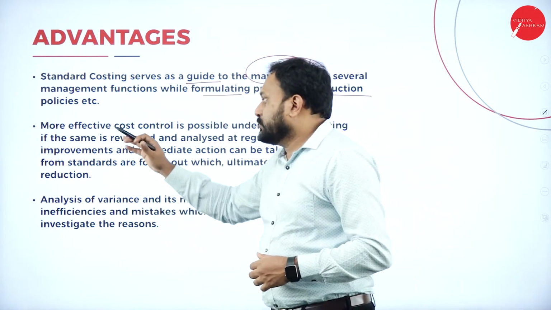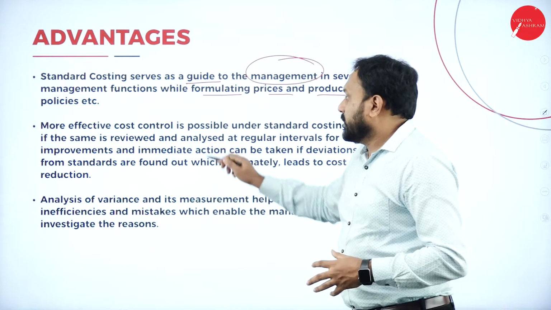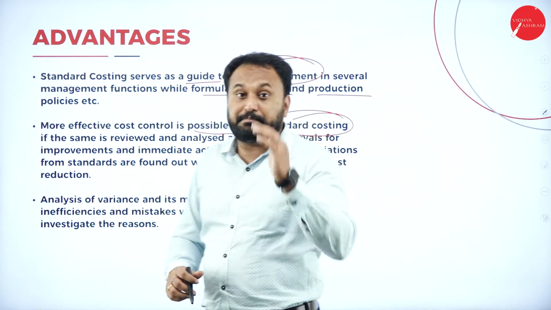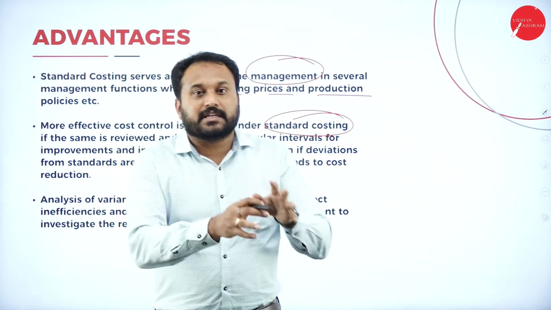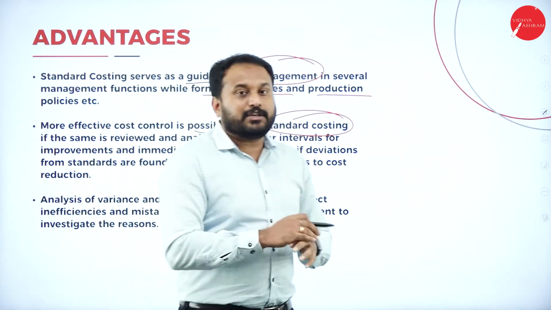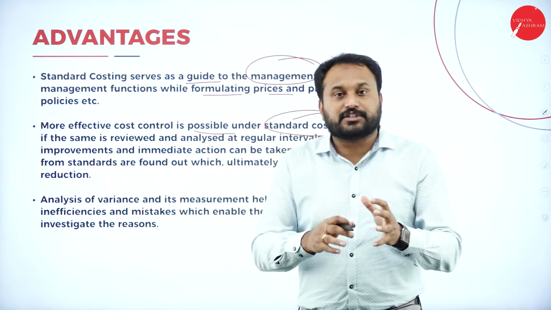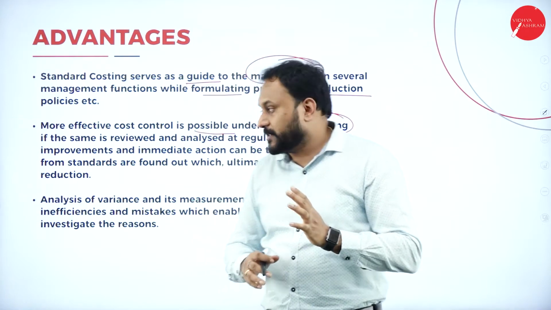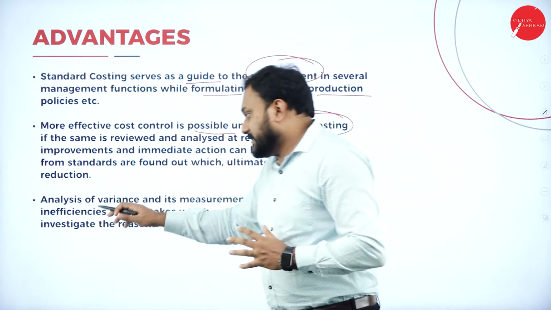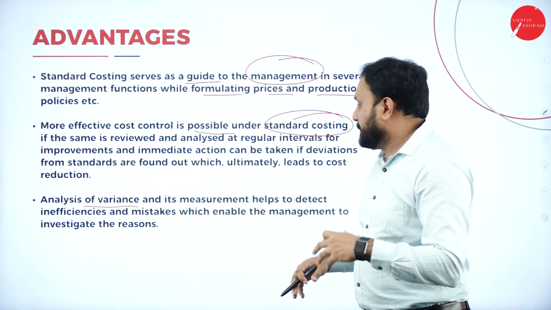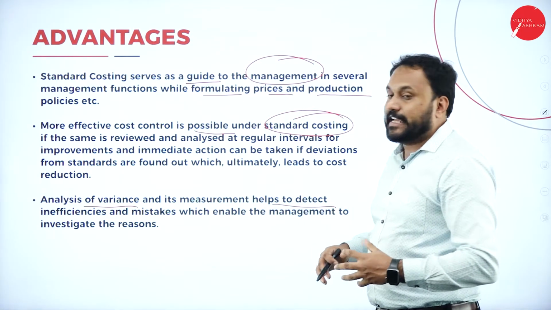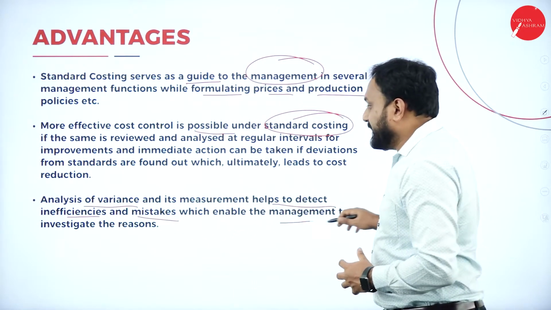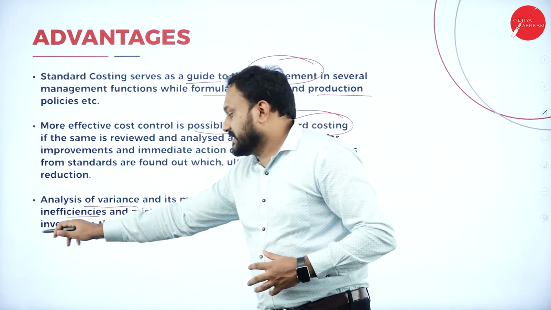Next here we have, more effective cost control is possible under standard costing. Now through standard costing we can actually minimize wastage. Through standard costing we can make optimum utilization of each and every resource which is there in the company and the organization. So analysis of variances and its measurement helps to detect inefficiency and mistakes, which enable the management to investigate the reasons.